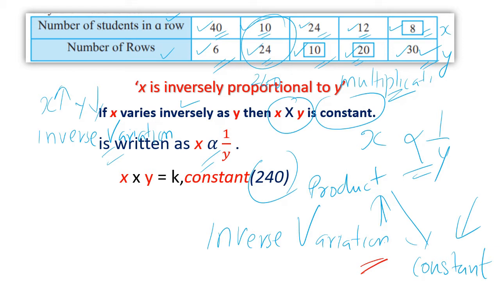How will you identify inverse variation? When one number increases, the other number keeps decreasing. If it is 40 then 6, if it is 8 then 30, the product is 240. That way you should understand this situation. Let us go ahead. So x can be calculated by k upon y depending upon what is asked.